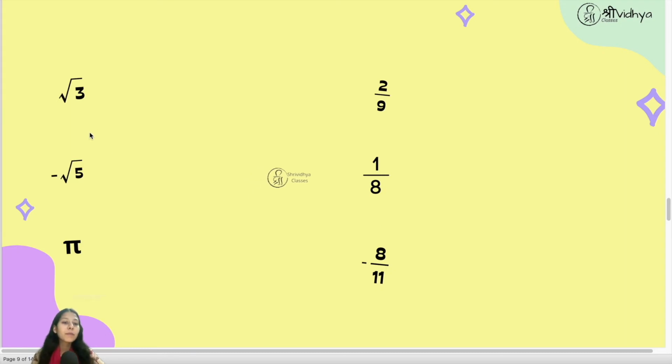So we have some examples here. Root 3 is not a perfect square number, so its decimal expansion will be non-terminating, non-repeating. Minus root 5. So 5 is again not a perfect square number, so its decimal expansion will also be non-terminating, non-repeating. And as we have studied, pi is an irrational number because its decimal expansion is also non-terminating, non-repeating.